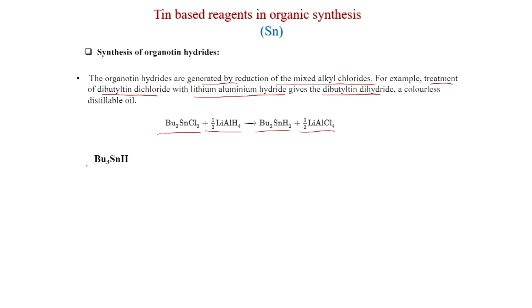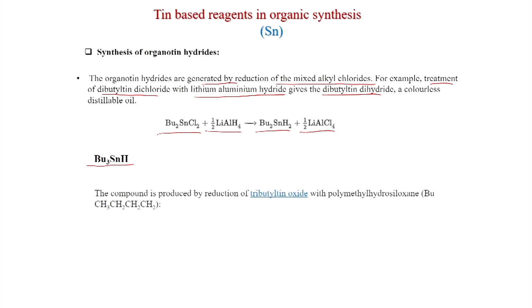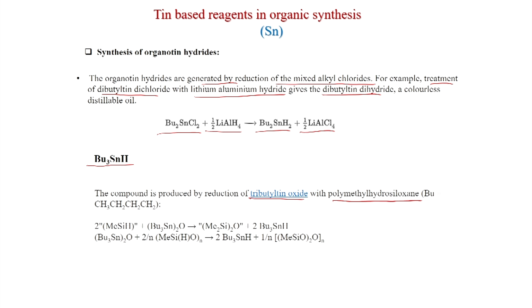Now, this is very popular, we know tributyltin hydride, but this is produced by a different method. This was produced by reduction of tributyltin oxide with polymethylhydrosiloxane. So, this is the equation, this is the siloxane and this is the tributyltin oxide, and then this is the byproduct, and this is the tributyltin hydride. Also, this can be another equation.